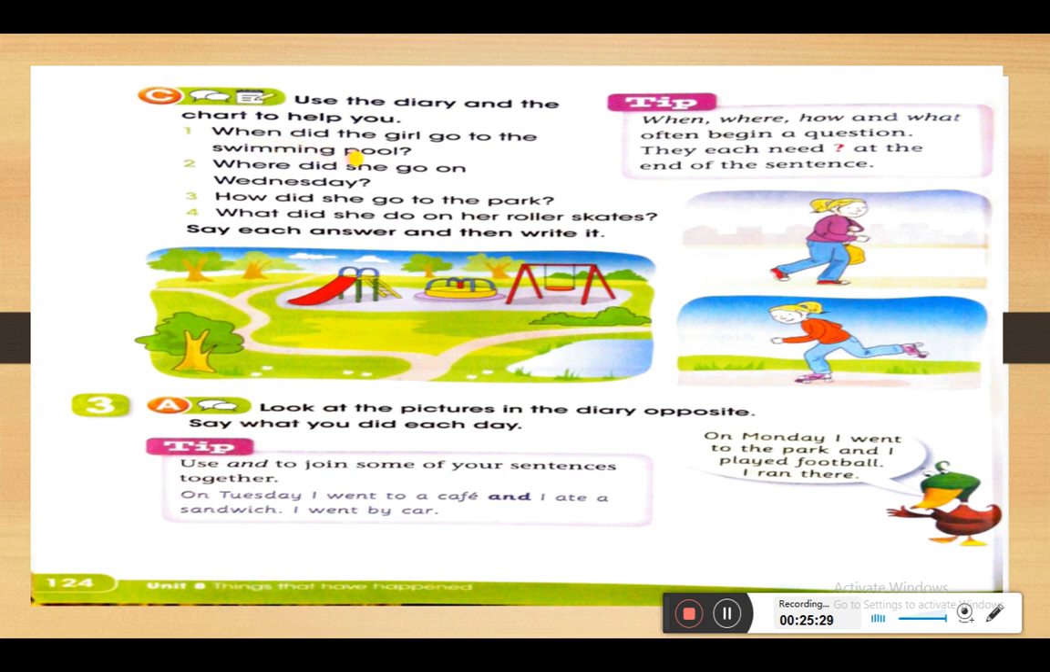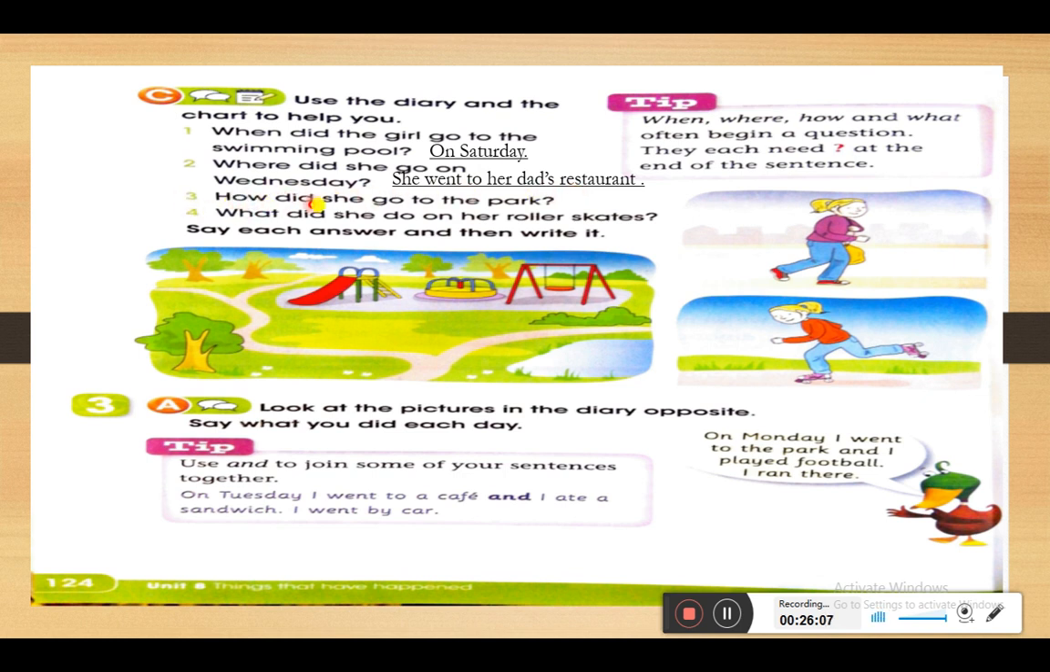Okay. When did the girl go to the swimming pool? Do you remember? Yeah, she went to the swimming pool on Saturday. Very good. Where did she go on Wednesday? Do you remember? Very good, all of you. On Wednesday, she went to her dad's restaurant. It was her working day. She worked with her dad.